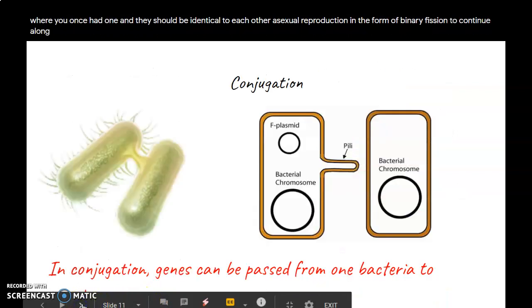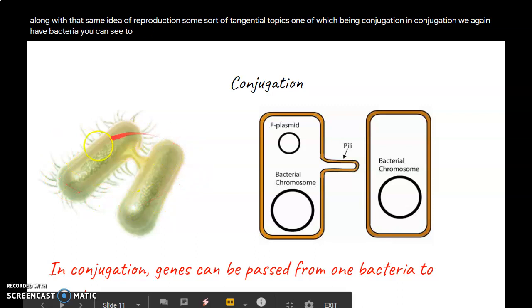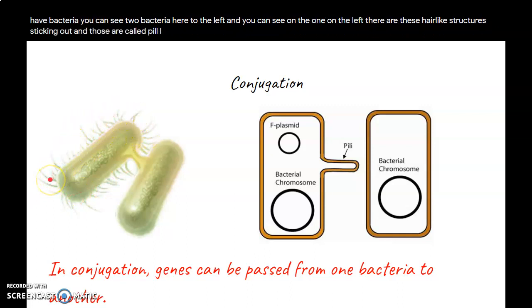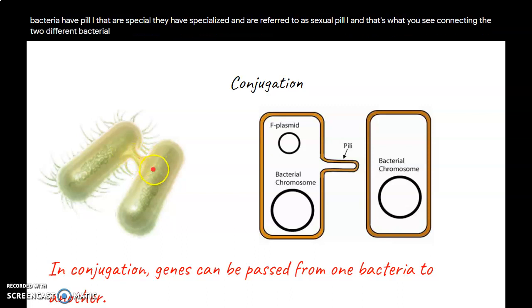To continue along with that same idea of reproduction, some sort of tangential topics, one of which being conjugation. In conjugation, we again have bacteria. You can see 2 bacteria here to the left. And you can see on the one on the left, there are these hair-like structures sticking out, and those are called pili. Pili are typically used by bacteria to attach themselves to surfaces. But some of those bacteria have pili that are special. They have specialized and are referred to as sexual pili. And that's what you see connecting the 2 different bacterial cells here.